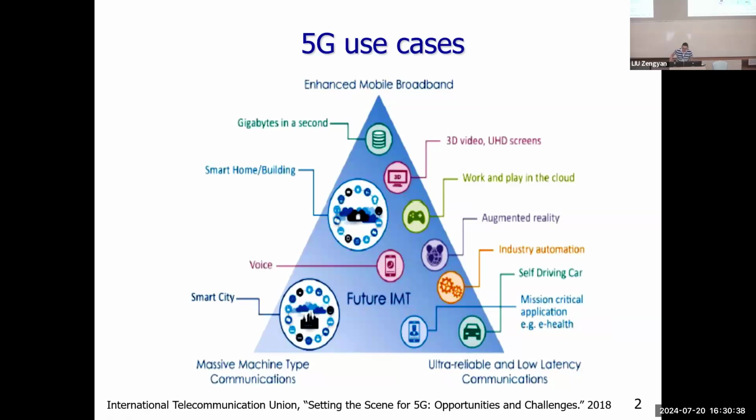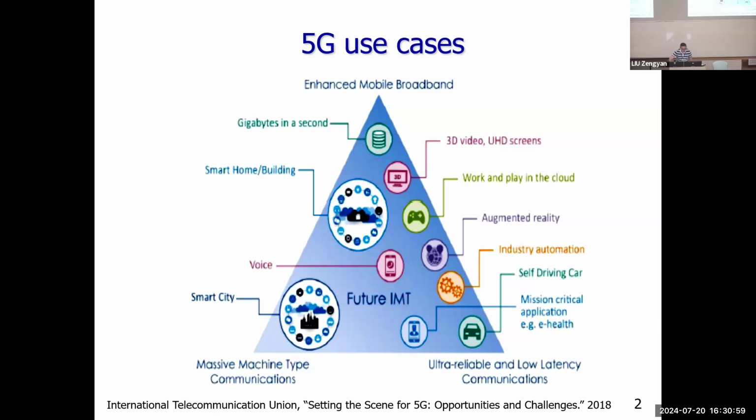So indeed, we know that in 5G, there is a new use case called ultra-reliable and low latency communications, URLLC. URLLC is a very hard use case because we want low latency. So in terms of channel coding, the blocklength cannot be very long.